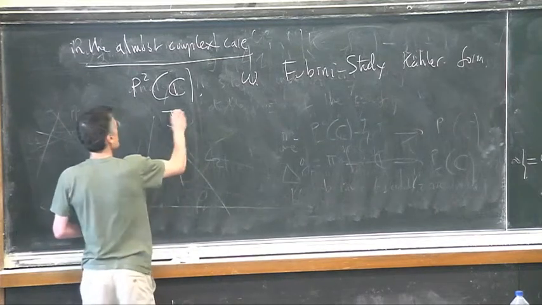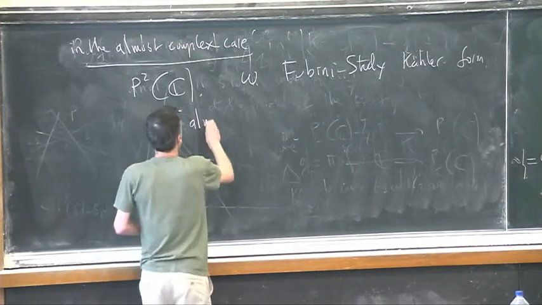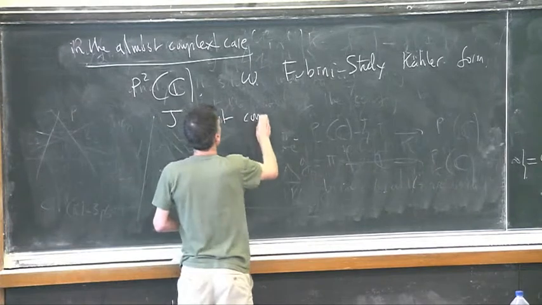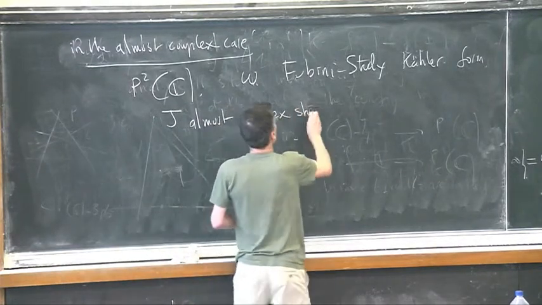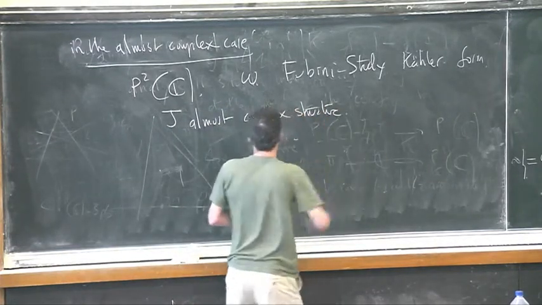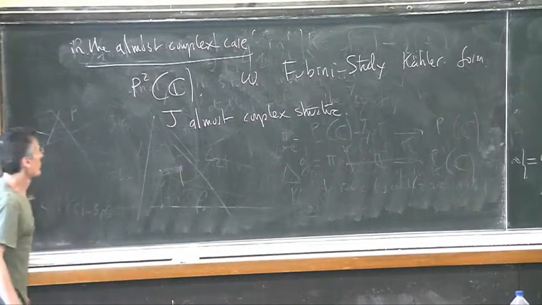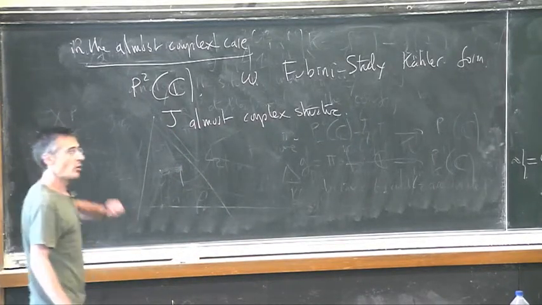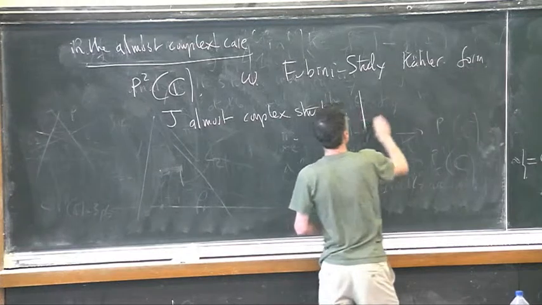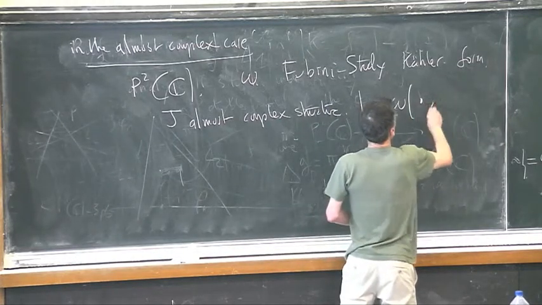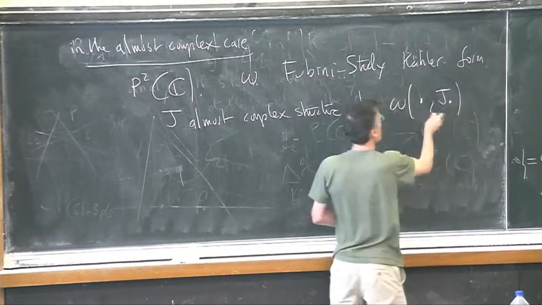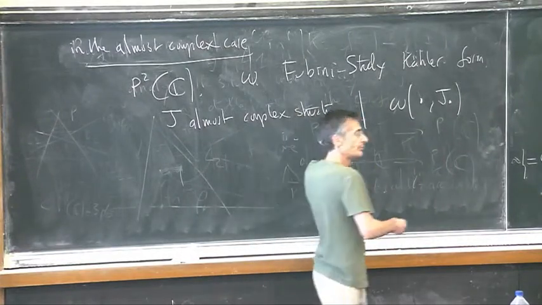So I take any almost complex structure which is tamed by omega in such a way that this form is positive.